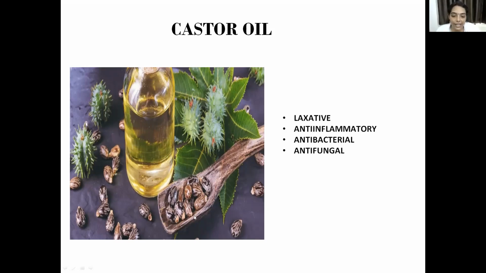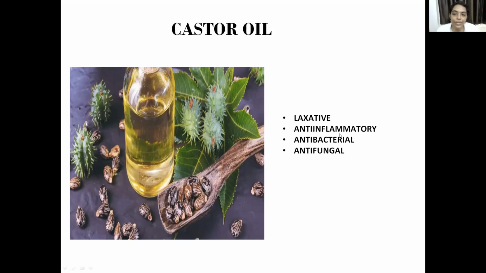So these are your castor seeds. Now you have another spotter for castor seeds. So this castor oil is obtained from castor seeds. Now what is its use? The most important use is it can be used as a laxative, to treat constipation. Since you need to write only one important use, it's enough if you write laxative.